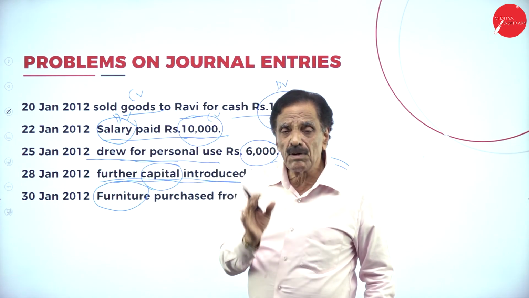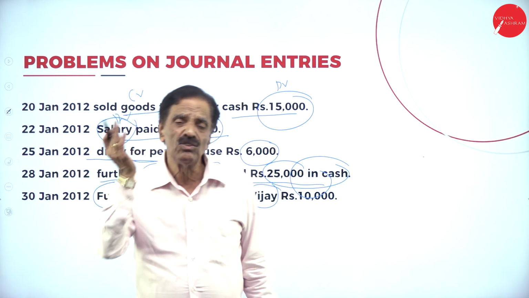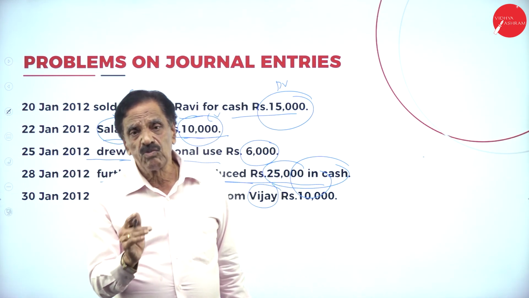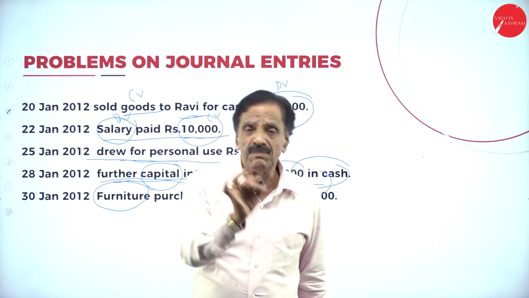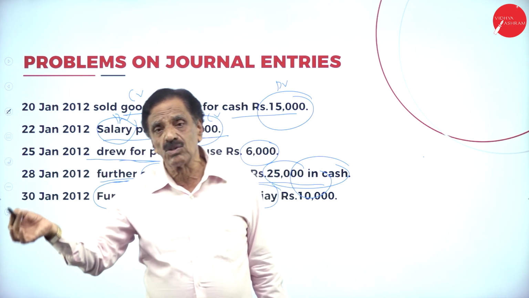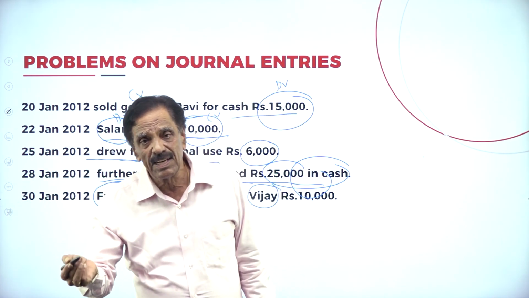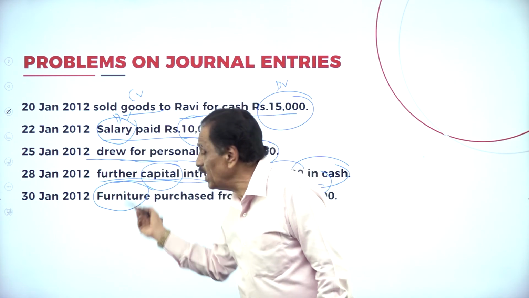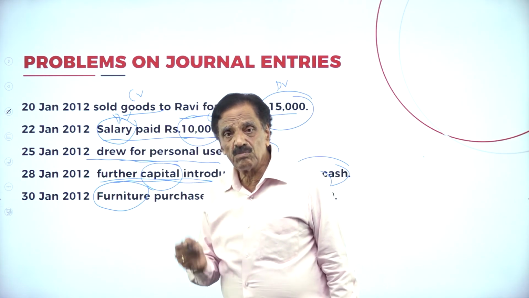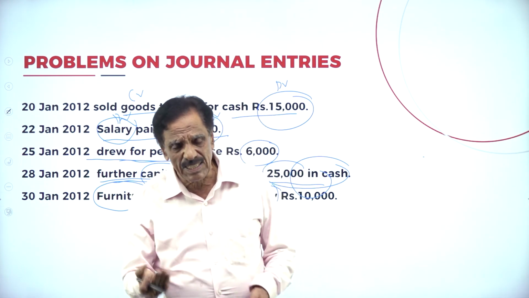So you have to remember three. One is personal account, one is real account, one is nominal account. What's the rule for personal account? Debit the receiver, credit the giver. Real account, debit what comes in, credit what goes out. Nominal account, debit all expenses, losses, credit all gains and income. I have gone through slowly all the entries. I assume that you have understood that entry. If you have a doubt, we can discuss in the next class also.